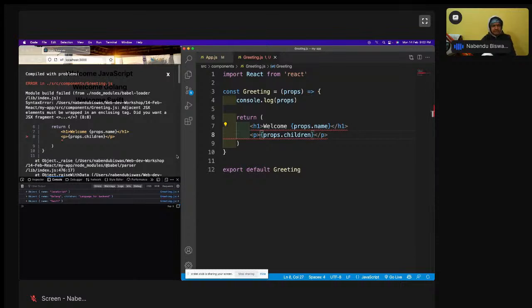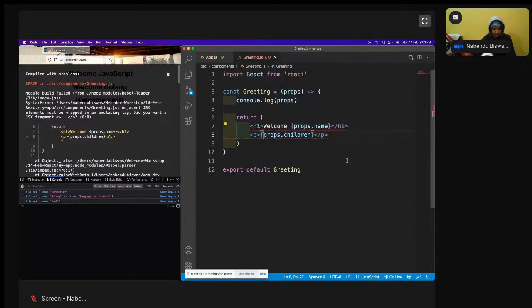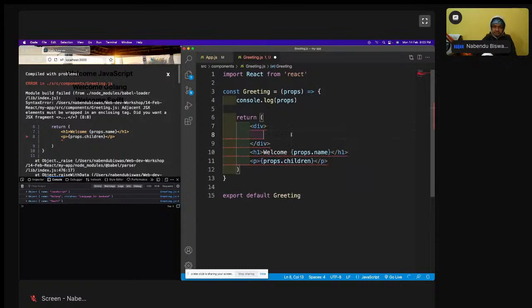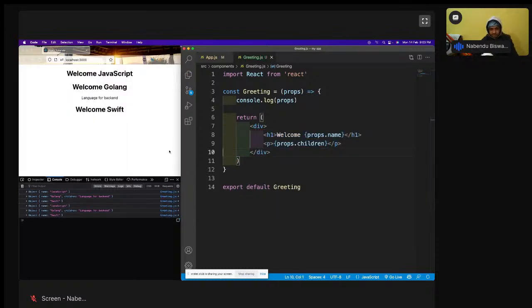React is telling me adjacent JSX elements must be wrapped in an enclosing tag. Did you want a JSX fragment? Yes, I do want it. There is a rule in React: if something starts with an h1, it cannot end with a p. Either you wrap it with a div, or with something known as a fragment. If I wrap it with a div like this, this error will be gone.